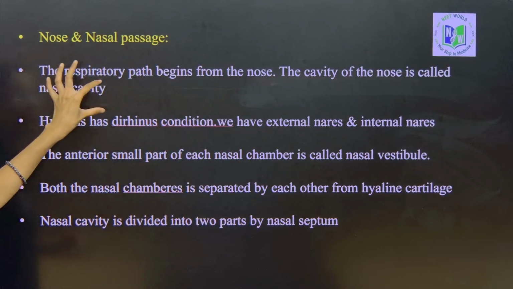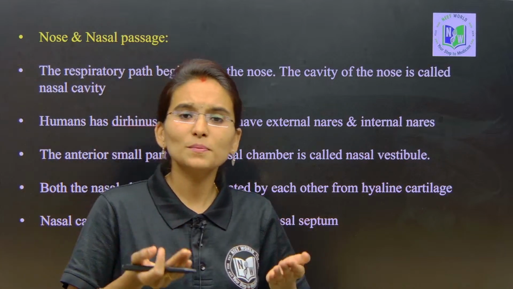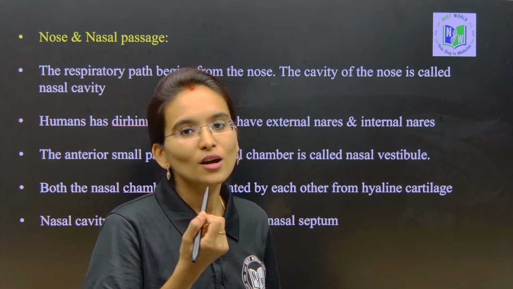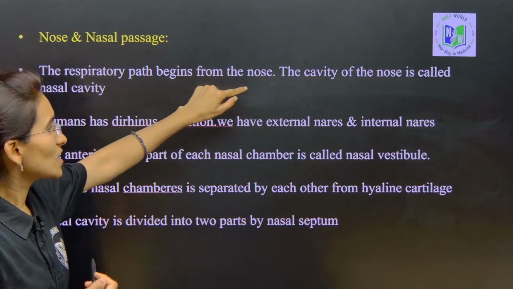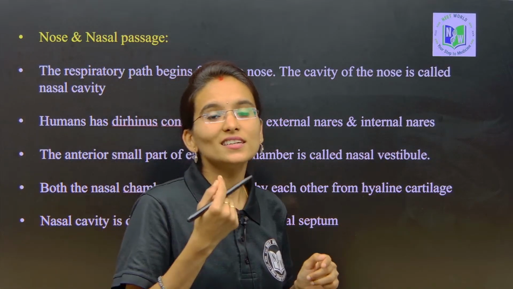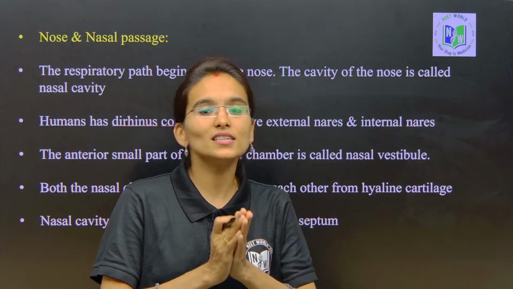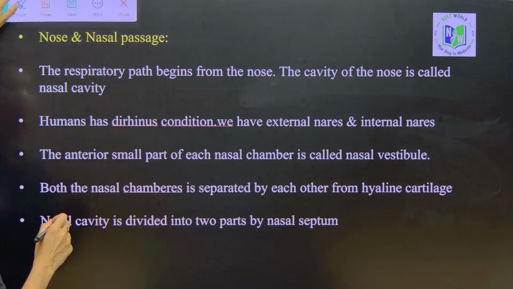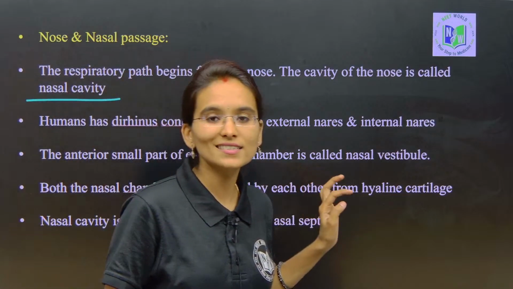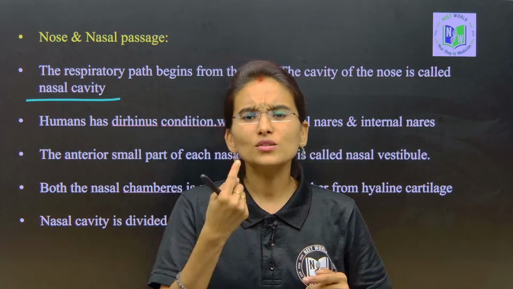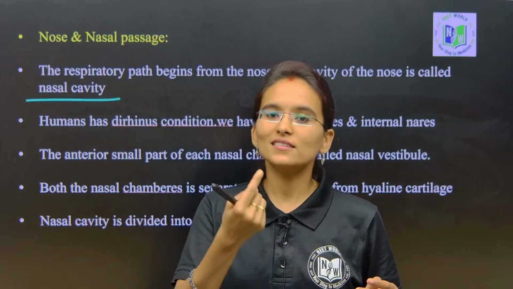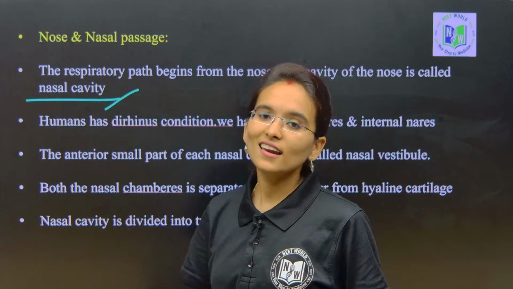In the respiratory path, the breathing process is going to start from the nose. The cavity present inside the nose is called what, my dear students? The nasal cavity. The cavity of the nose is called the nasal cavity. I am going to show you the visuals also. First let us understand it. Usually the breathing starts from the external nostrils, and the cavity present inside the nose is called the nasal cavity.